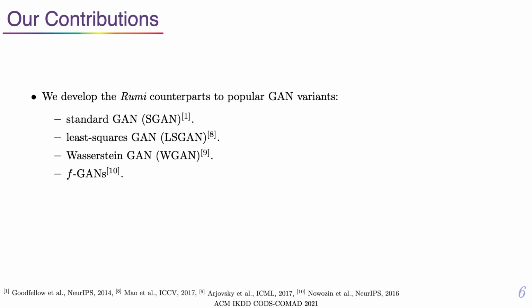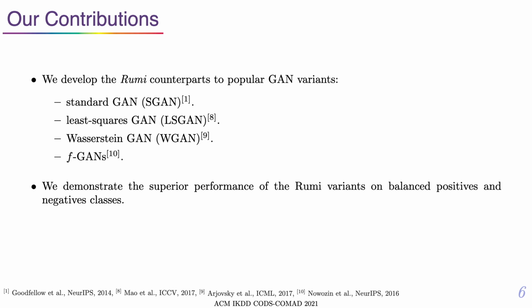In our paper, we formulate popular GAN flavors such as the Jensen-Shannon divergence-based GAN, the least squares GAN, or the Wasserstein GAN within the Rumi framework. In each case, we show that the optimal generator is capable of learning only the positive class distribution. We present illustrative experiments on datasets with balanced positive and negative classes.